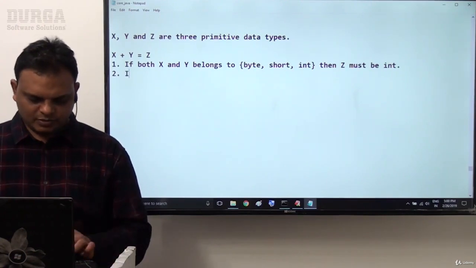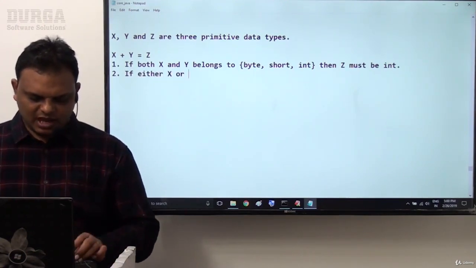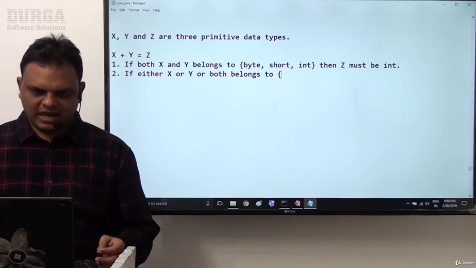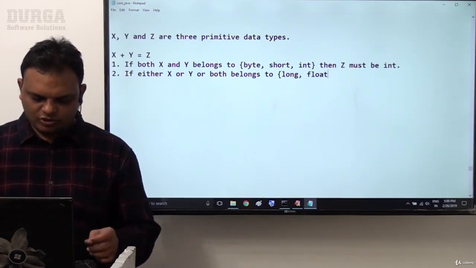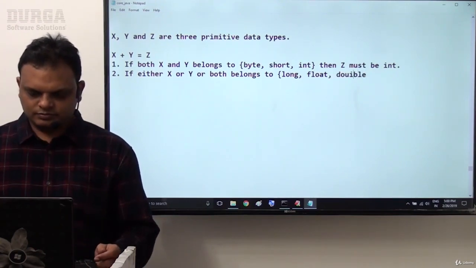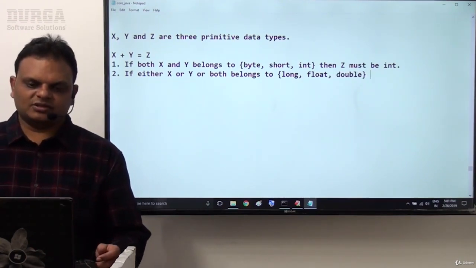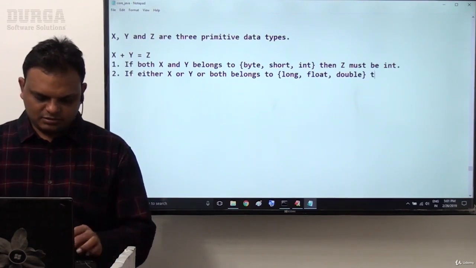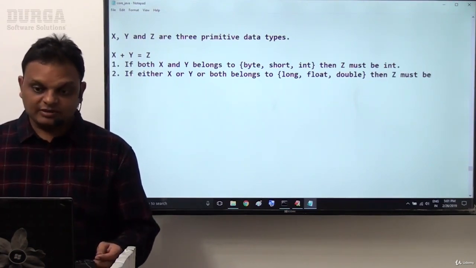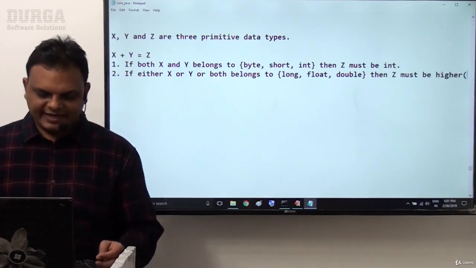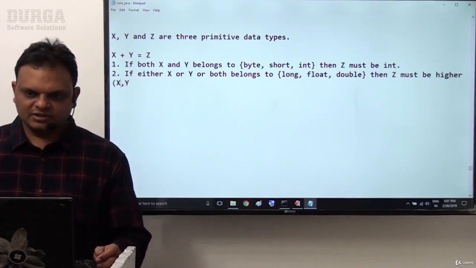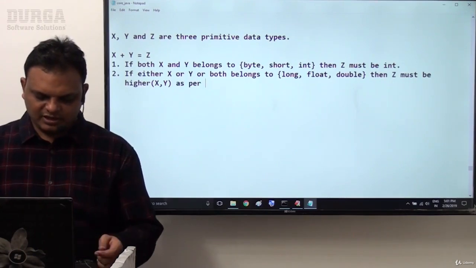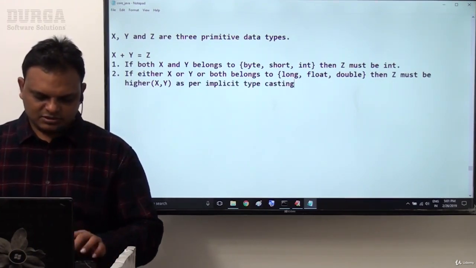Now rule number 2. Observe carefully. If either x or y are both belonging to long, float, double, then z must be the higher of x, y as per the implicit typecasting chart.